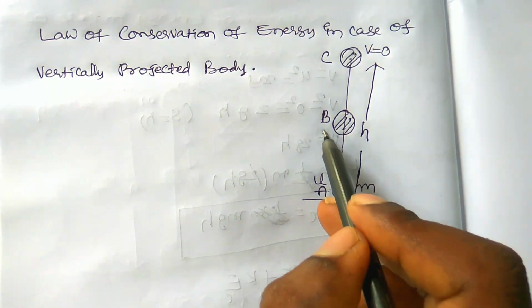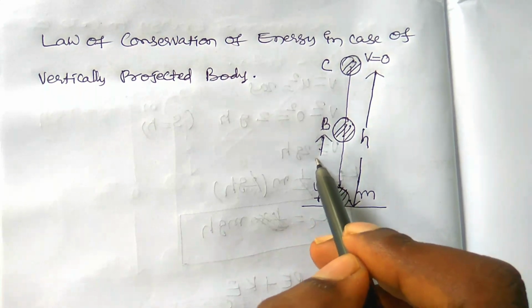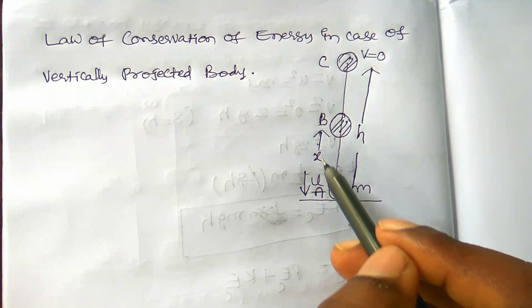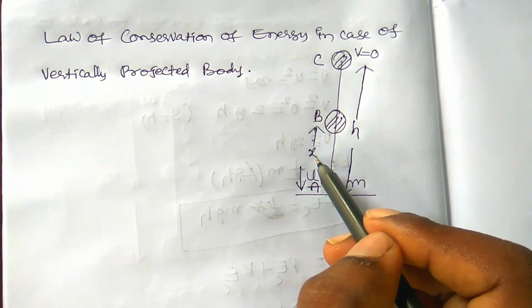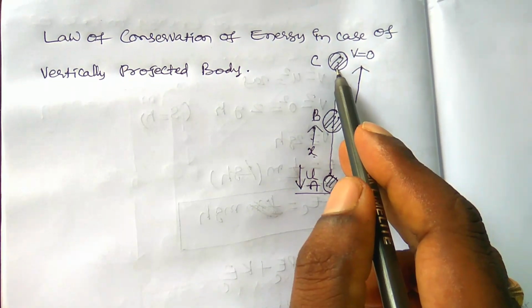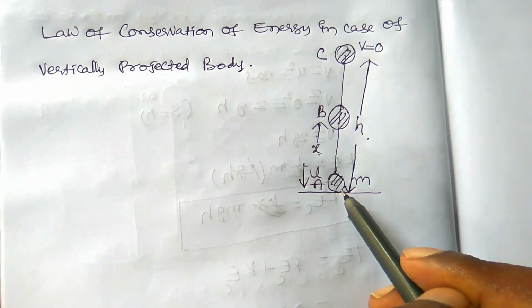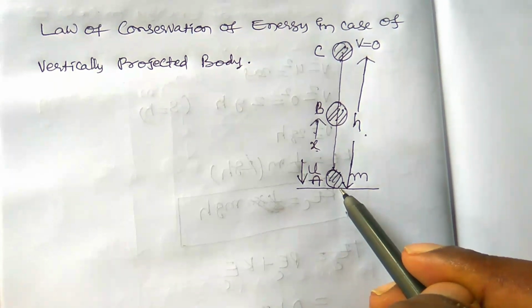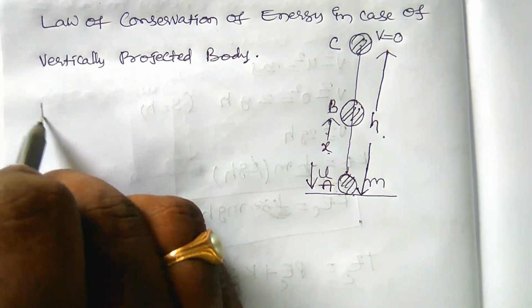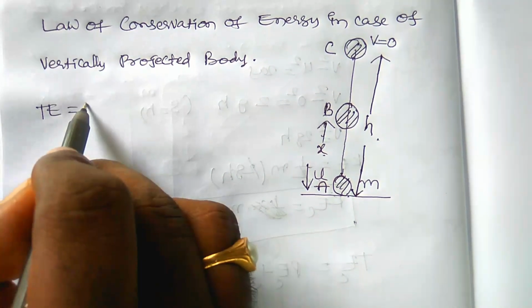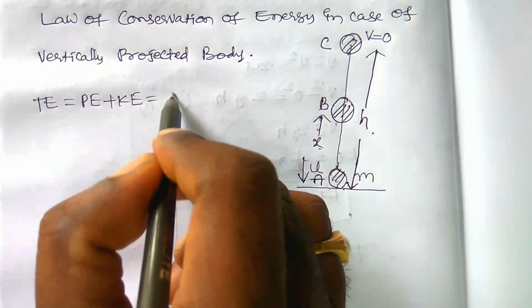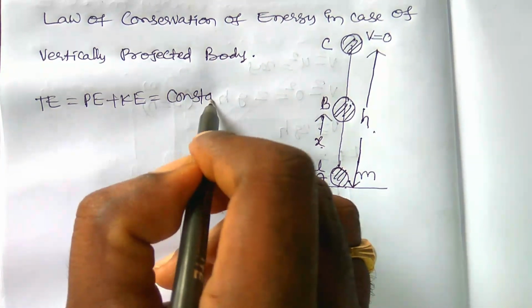From A to B, the ball travels a distance x. The height of the body at point B is equal to x. The height of the body at point C is equal to h. The height of the body at point A is equal to 0 because it is the ground point. Now let us find the total energy at all the points, that is PE plus KE is equal to a constant. This is our assumption, and we have to prove it.